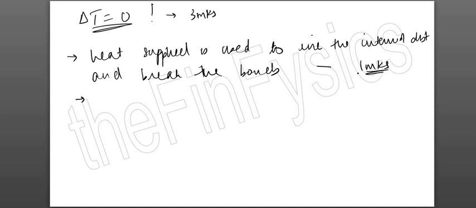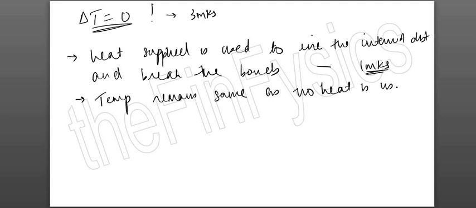ये heat energy कहाँ जा रहा है? That is what you are supposed to say, that the heat energy supplied is used to separate the molecules or push them apart and then break the bonds. Second point you are supposed to write is that in this process the temperature remains same as no heat is used to increase the kinetic energy of molecules.